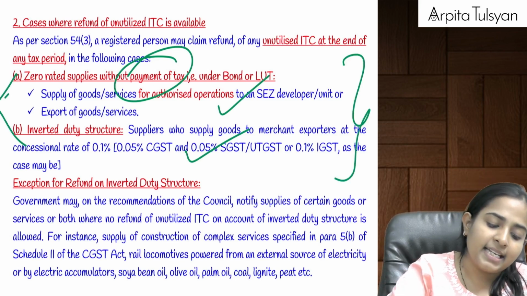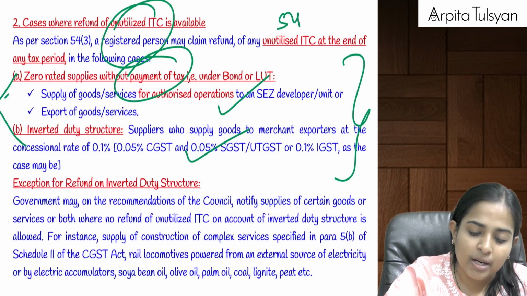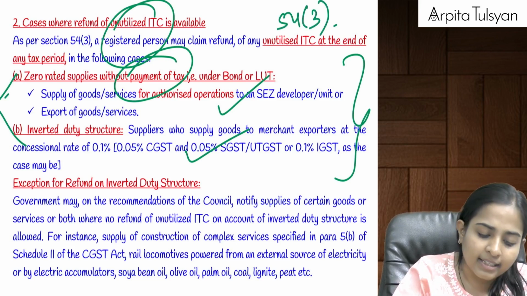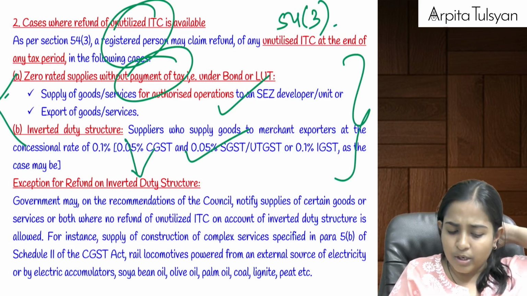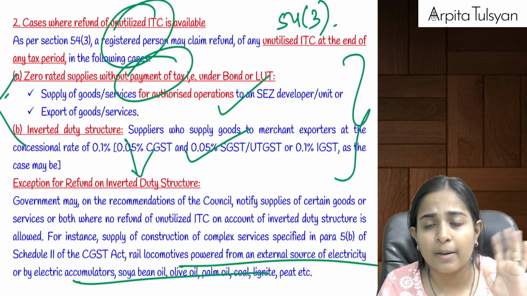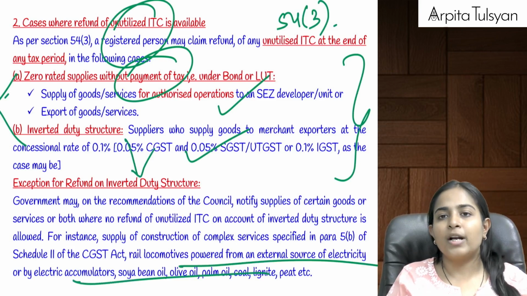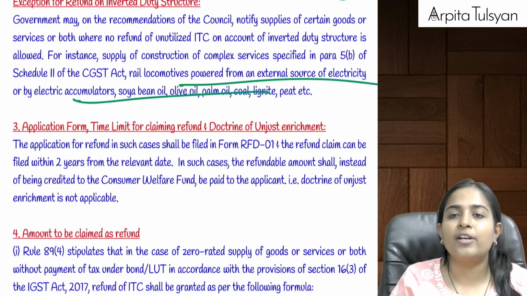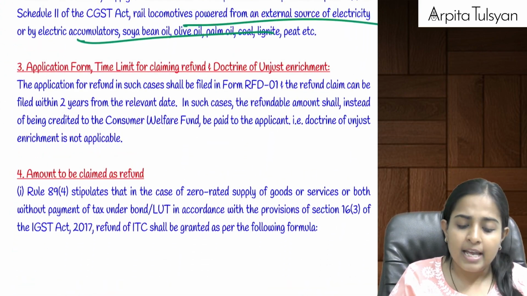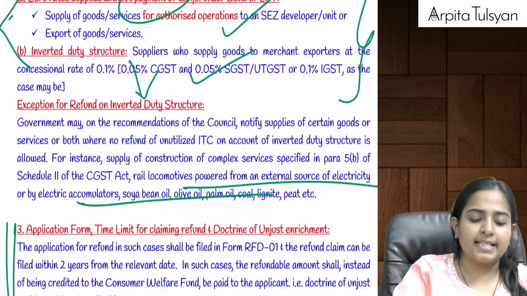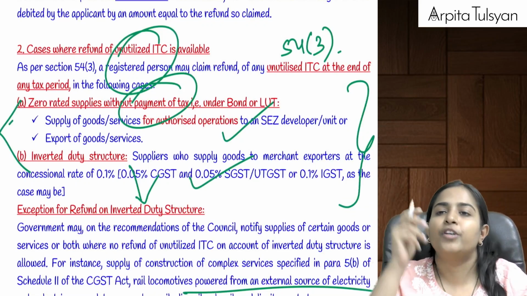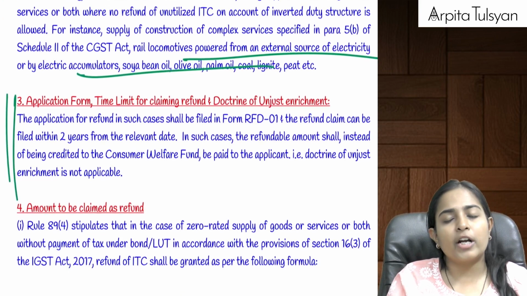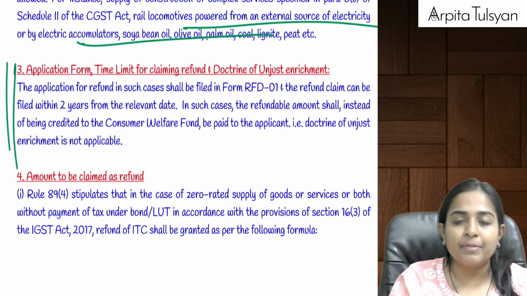So that ITC refund you can get under section number 54(3). But one thing is there, in case of inverted duty structure, there are some exceptions. Government has notified some products which you need not remember, on which you will not get the refund of unutilized ITC in case of inverted duty structure. So in these 2 cases, zero rated supply and inverted duty structure, whatever is your unutilized ITC, for that you can claim the refund.